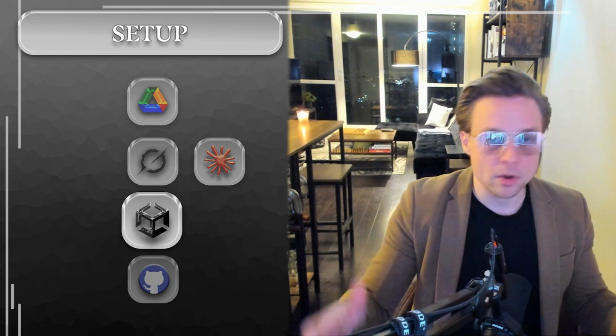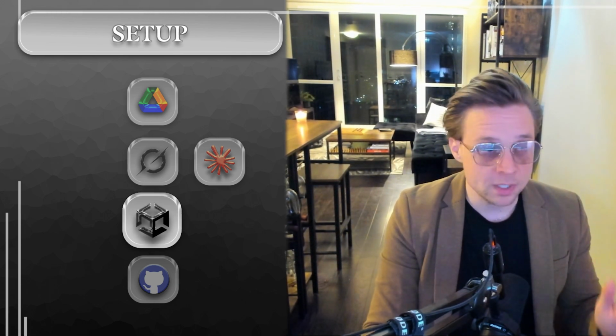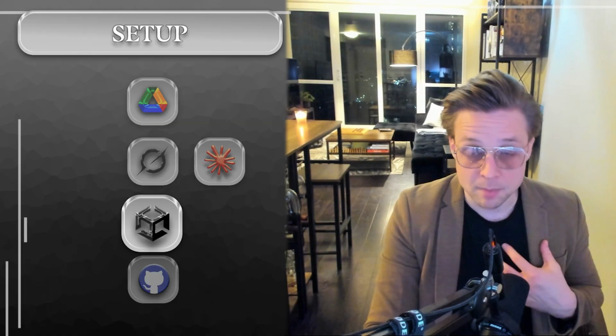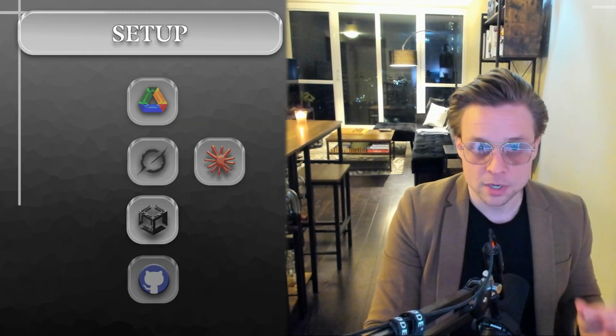So there's a big debate online about what are the best engines, what are the pros and cons of each. We're not going to get into any of that. For the third setup step, all you're going to do is download Unity. It's very developer friendly. It's the one that I made my game with. It's very easy to use this method with it. So go and get Unity for your third step.